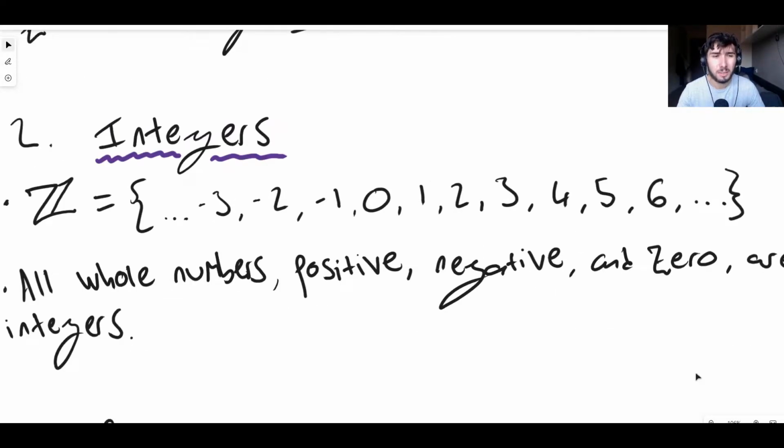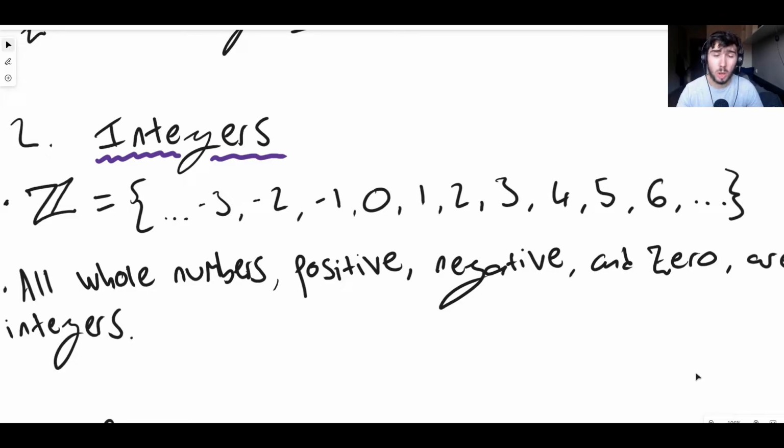Okay, the second group of numbers that we're going to talk about today are the integers. The integers are the same as the natural numbers, but they always include 0, and also they include the negative whole numbers too. So it goes from negative infinity, negative 5, negative 4, negative 3, negative 2, negative 1, 0, 1, 2, 3, 4, 5, 6, 7, 8, 9, 10, all the way up to infinity on the positive end. So it's all of the whole numbers basically, positive, negative, and 0. And that's what the integers are. Again, these are the second sets of numbers that you might learn about if you're in school. You learn about 1, 2, 3, 4, 5, then you learn about 0, and then maybe you're going to learn about some negative numbers.